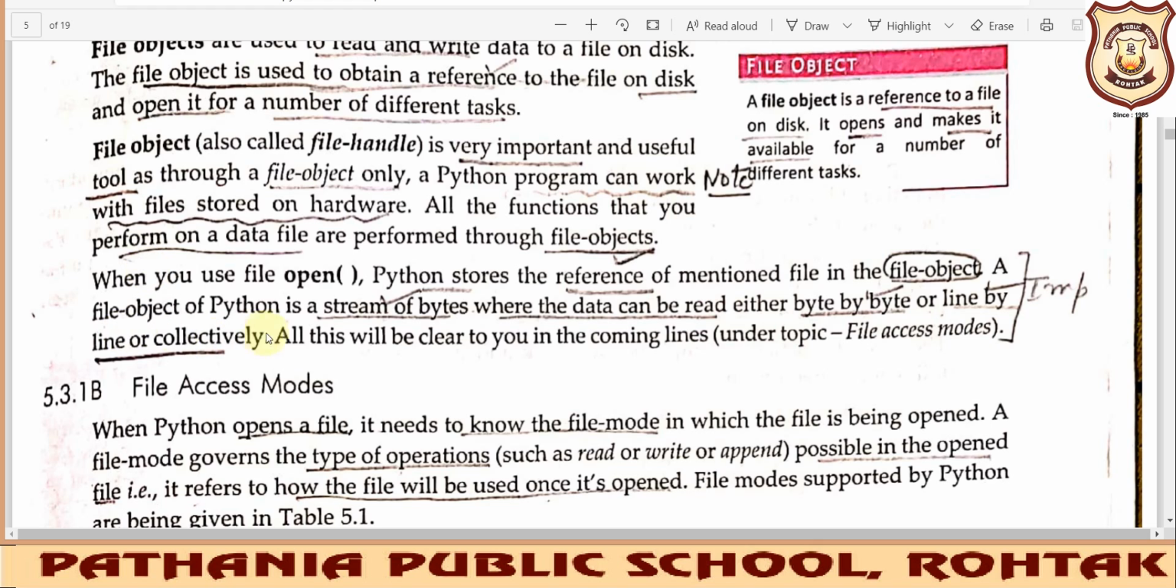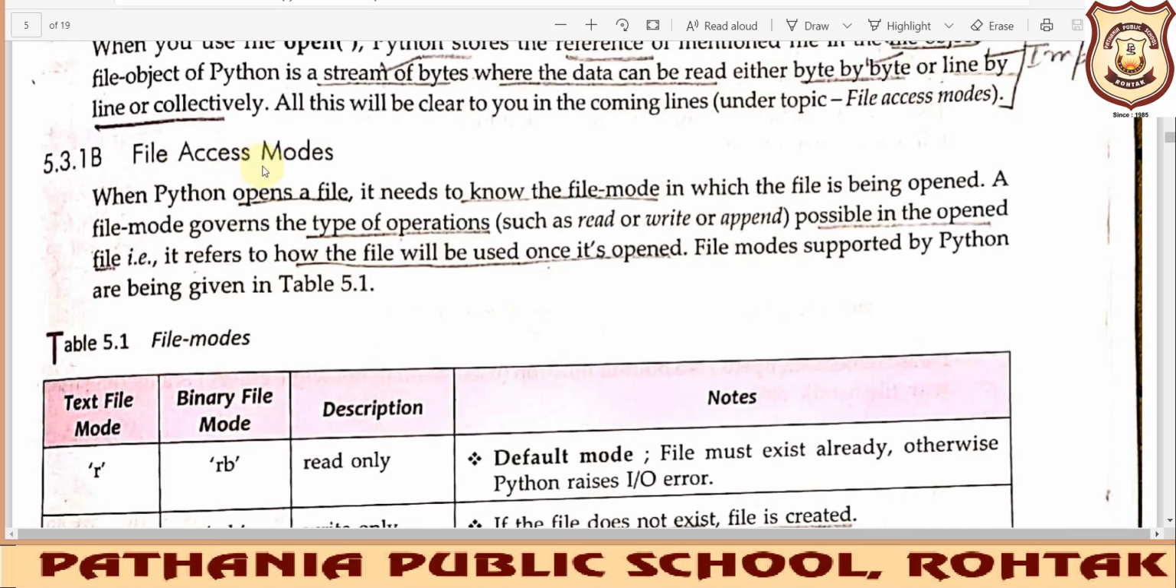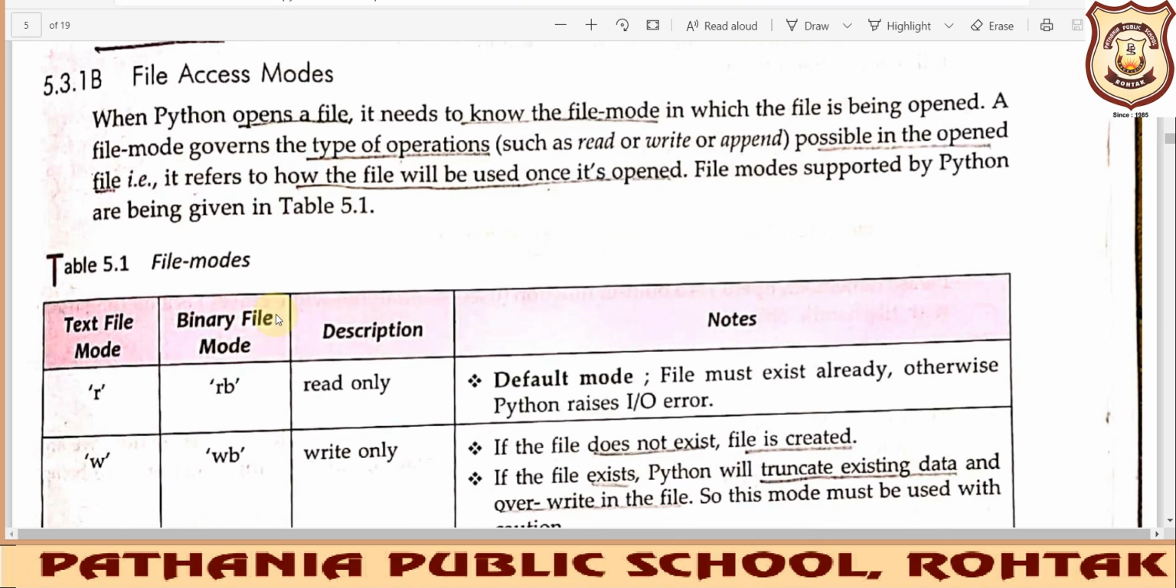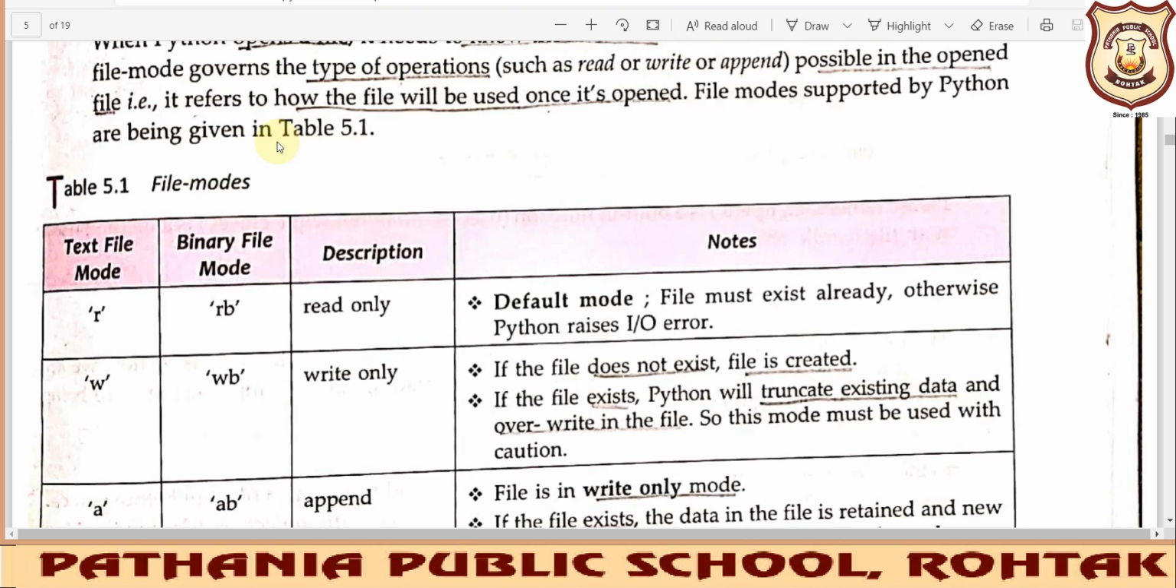The next topic is file access mode, meaning in which mode you will be opening your file, because we will be performing different operations on files, like we want to read something, write something, or append data to that particular file. So these are different operations, and we specify the different types of operations, or we can say the access mode, through which that file will be opened. How to open a file in Python, in which mode, depends upon what type of operation we want to perform on that file.